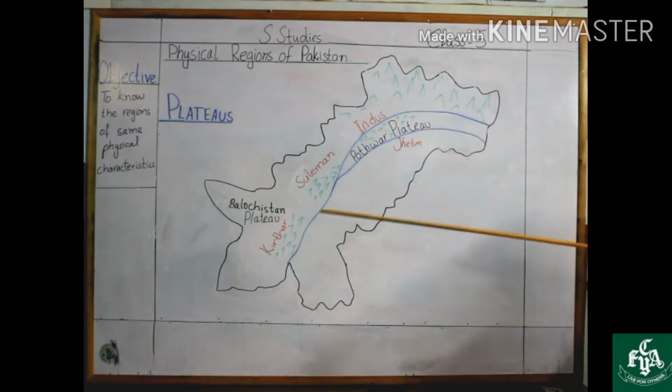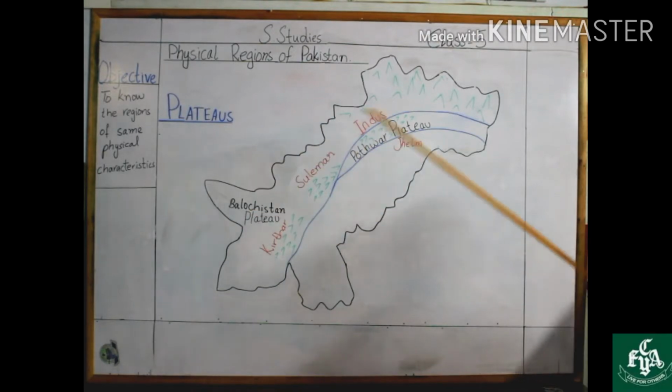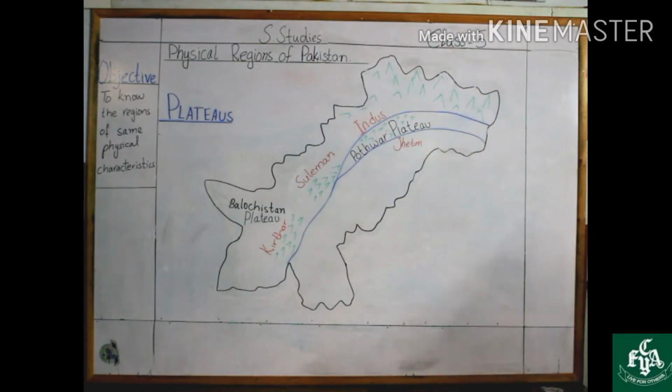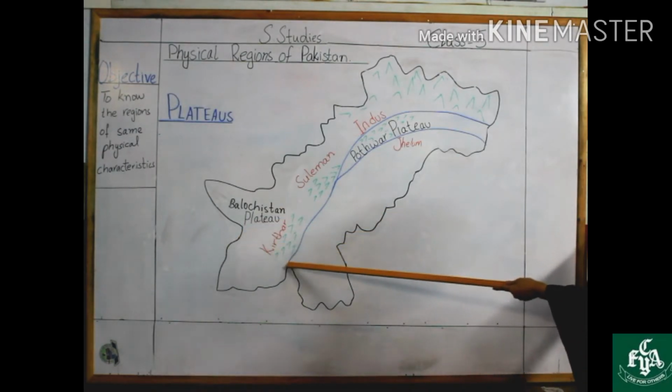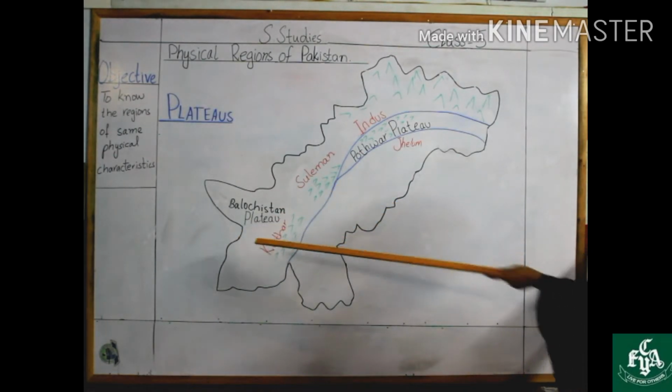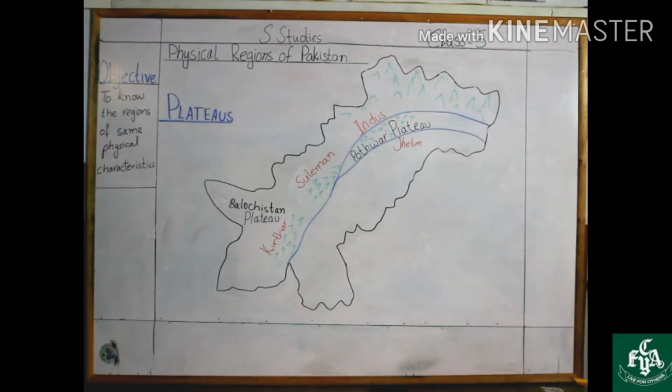Now let's move towards the second plateau, which is the Balochistan plateau, which lies towards the west of Kirthar range and Suleiman range. Balochistan plateau is also very barren. The climate of this region is dry and hot in the summers and dry and cool in winters. Rainfall is a rare phenomenon in this area.